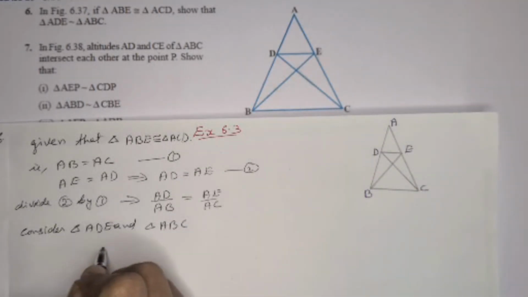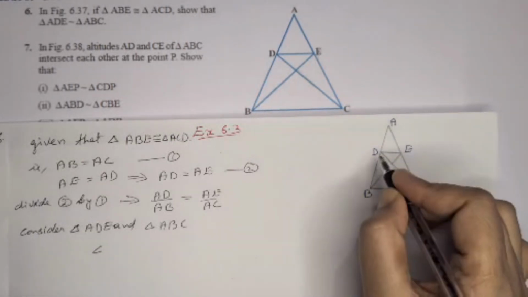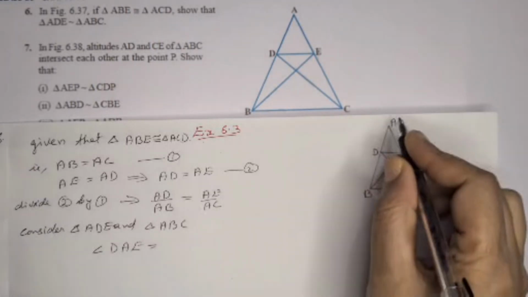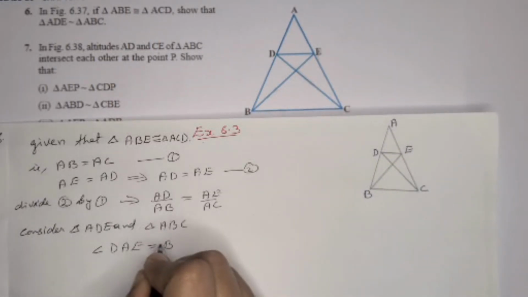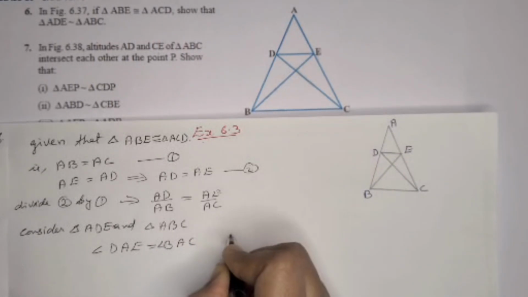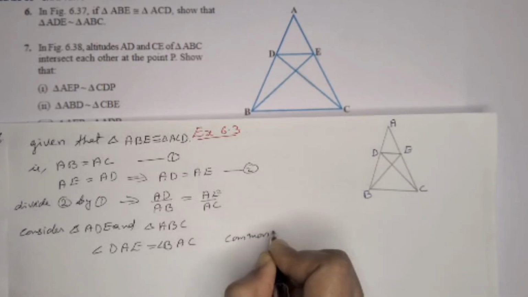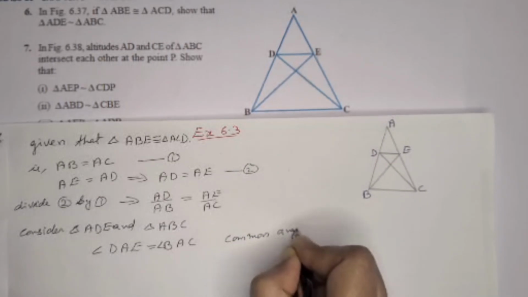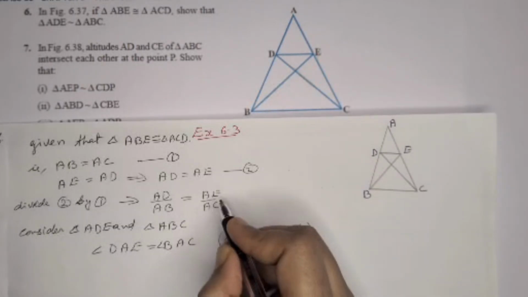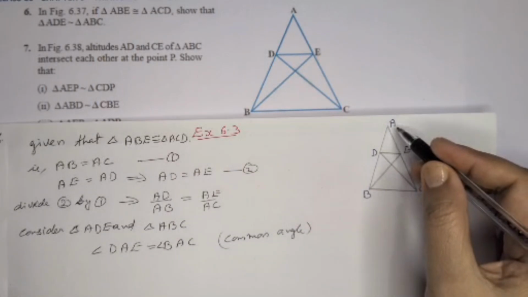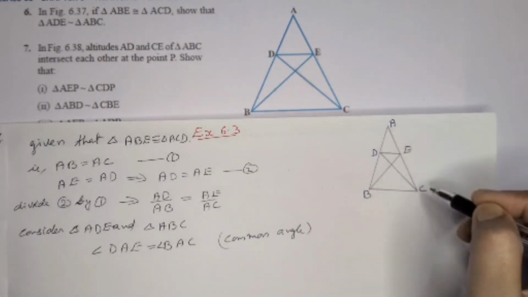In that, angle A is common in both cases. Here angle DAE is equal to angle BAC. Angle A is common. Then from this ratio, AD by AB is equal to AE by AC.